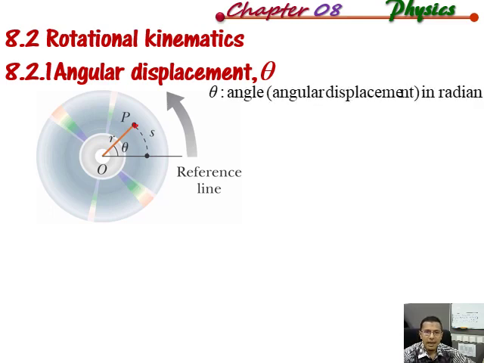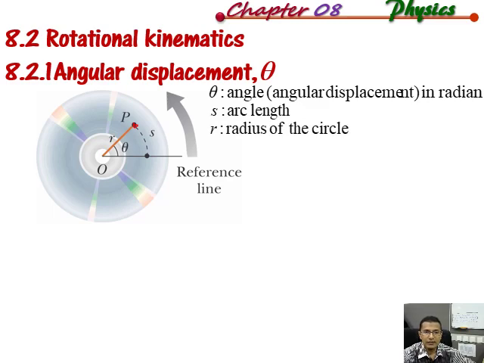This theta we call angular displacement, and the SI unit for the angle or angular displacement is radian. And then we have the arc length. The SI unit for any length, whether it's an arc or a straight line, is the meter. And then we have r, the radius of the circle.